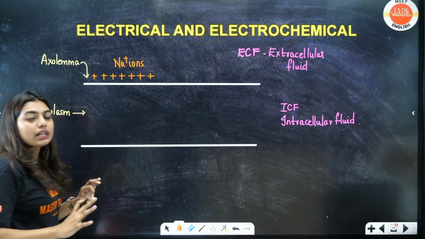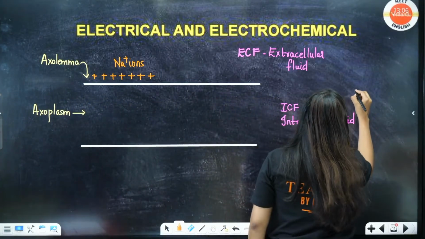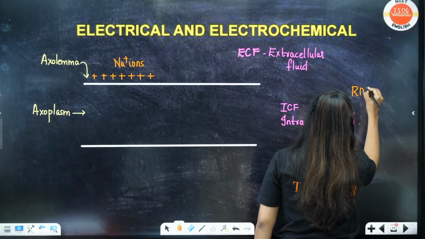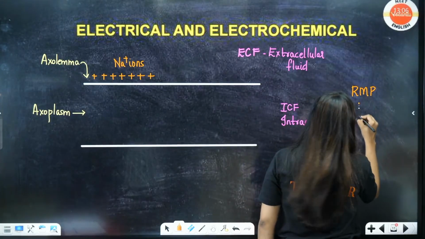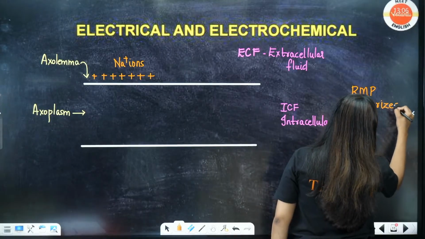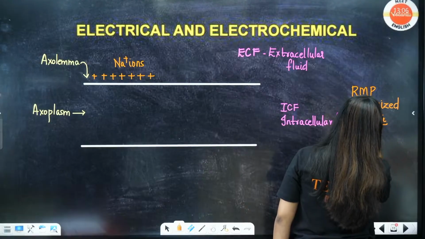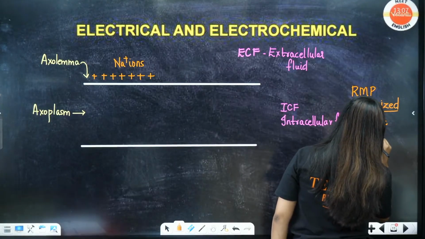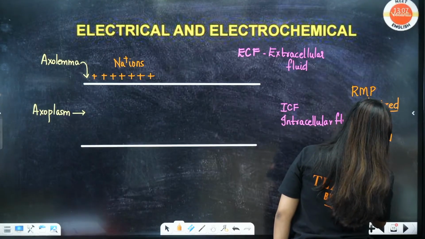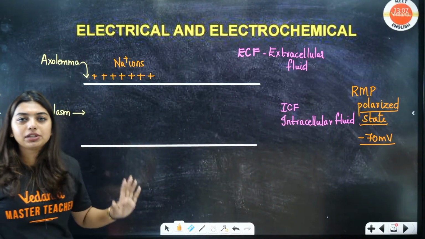Students, what am I drawing? I am drawing a polarized state or a resting potential. We can call it RMP, or I will call it the polarized state. And this polarized state voltage is going to be around minus 70 mV.